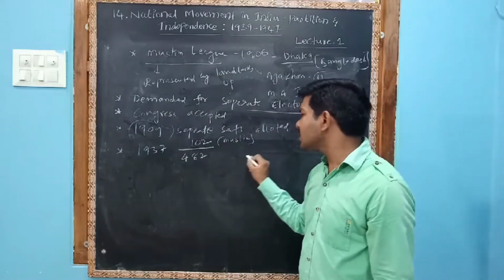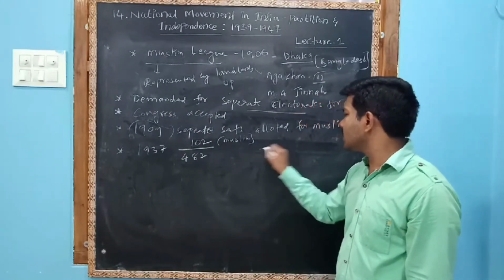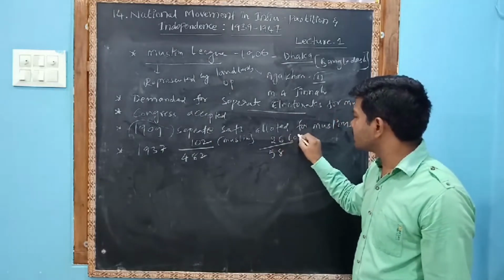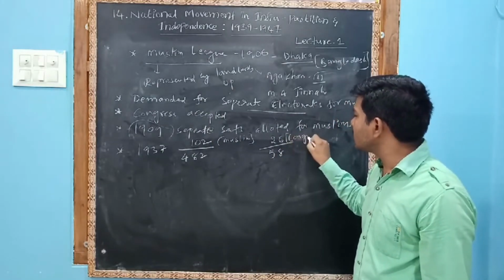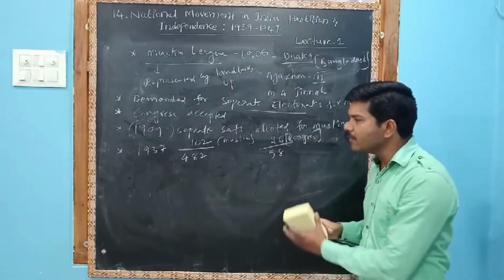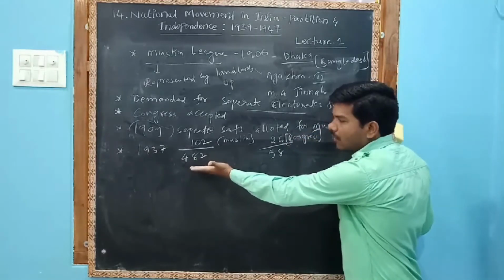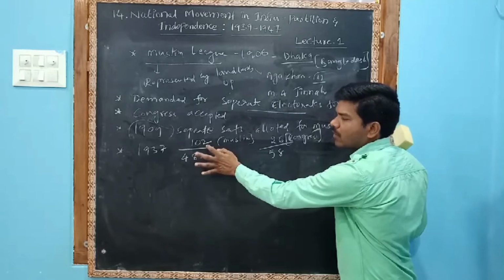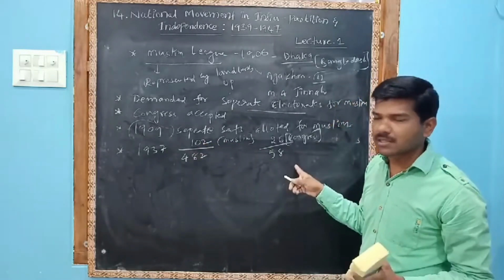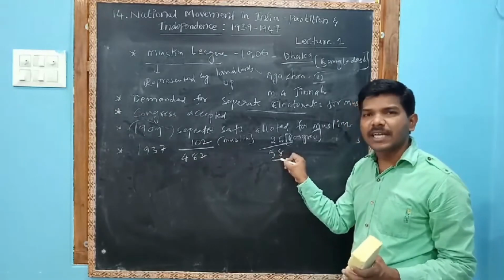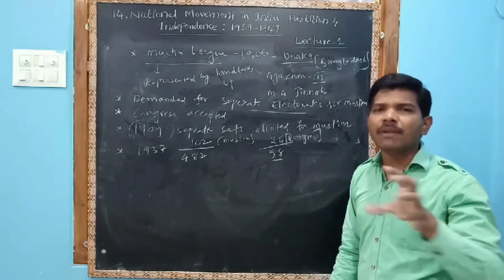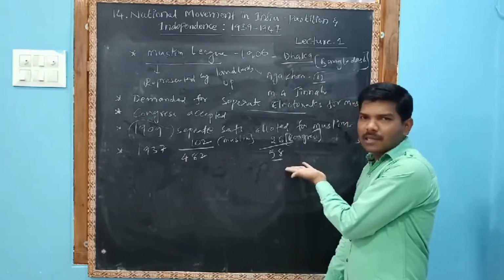Congress contested in 58 seats and won 26 seats. So I repeat, there are 482 seats. Out of 482 seats, the Muslim League won 1 or 2 seats. It was for Muslim areas. Congress also contested in the Muslim areas, in 58 seats, and won 26. That means some of the people believed in Congress also.